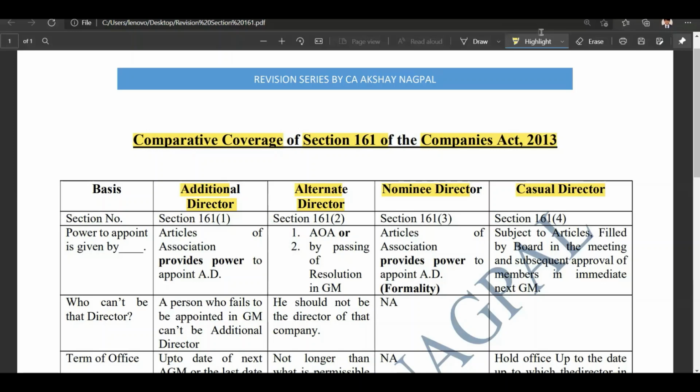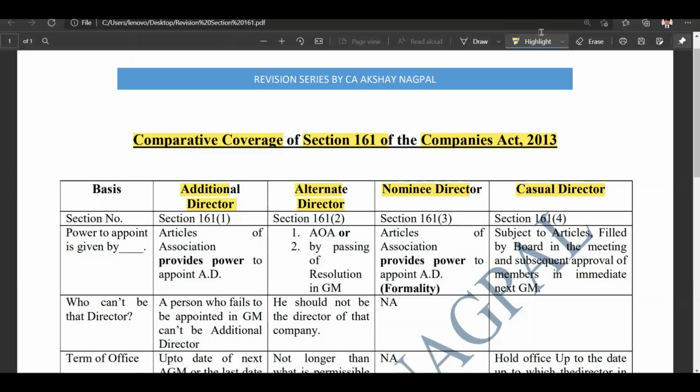Simply, if a company takes a loan from the third party, that is a bank or financial institution, or even the government, then that third party can employ a director to oversee all the functions being carried out by the company, and to see whether the terms in which the loan has been provided by that third party are being complied with by the company. So that is what we call a nominee director.